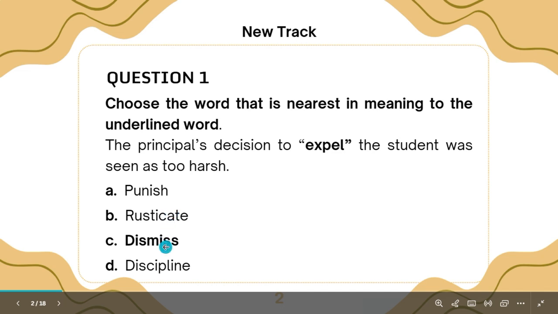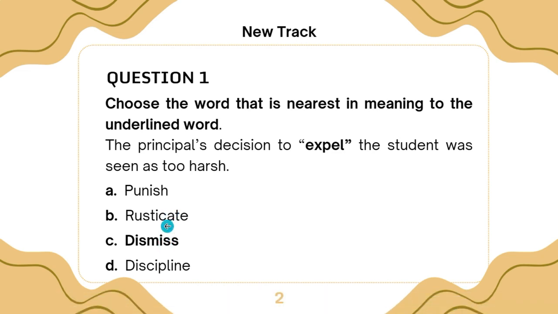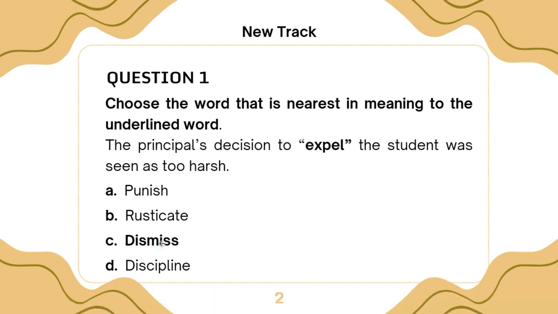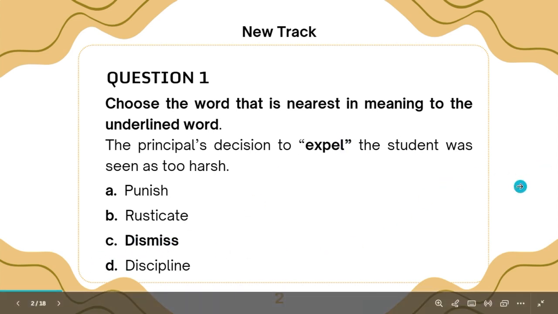Now we are left with rusticate and dismiss. Rusticate simply means to suspend for some period, and to expel means to force out of the school. Dismiss also simply means to order to leave, to send away, or sending the student out of the school. So we see the correct option is dismiss because it has to do with forcefully sending the student out of the school. So the correct option is option C.